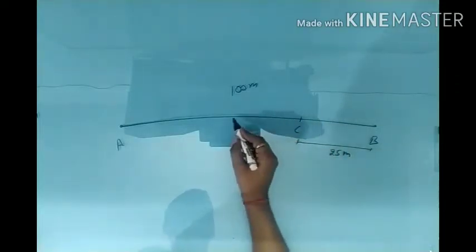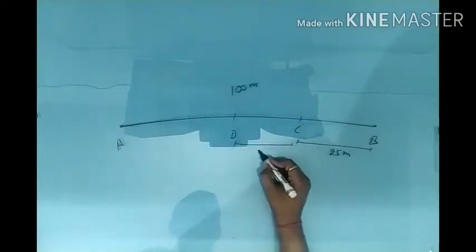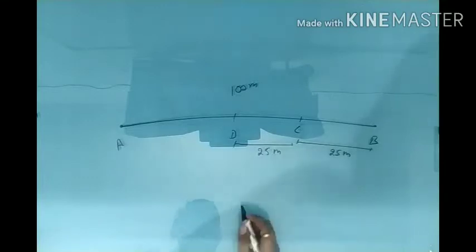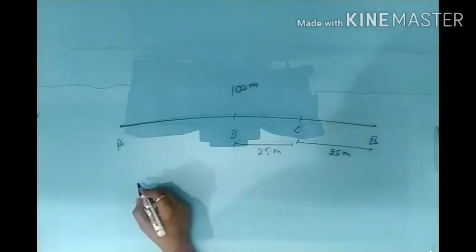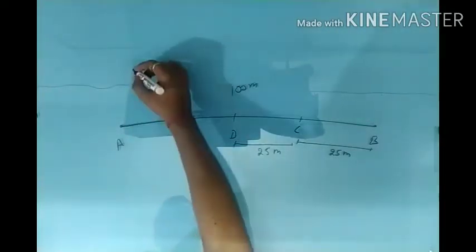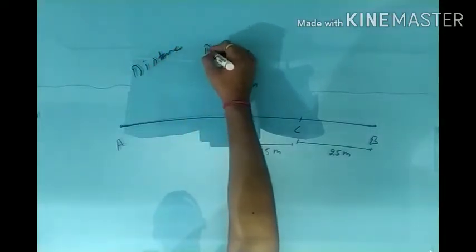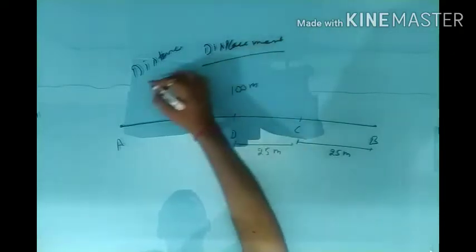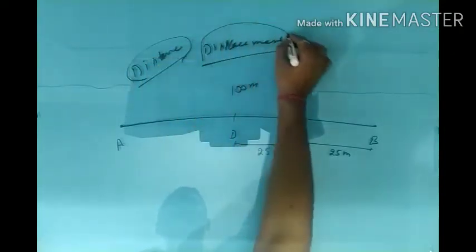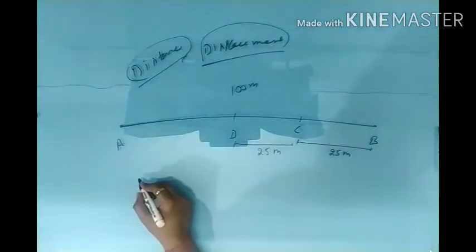Then again he comes to point D, it is also 25 meters. So let's talk about the distance. In case of motion we have to study distance and displacement. These are the two quantities we will discuss today. Now in case of motion, first we have to talk about the distance.